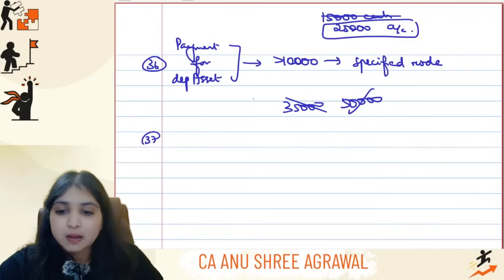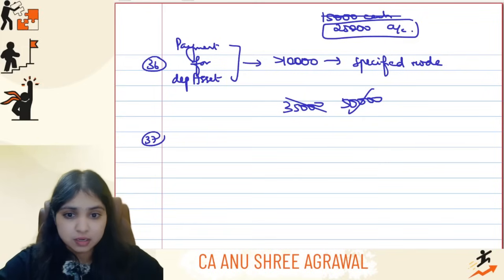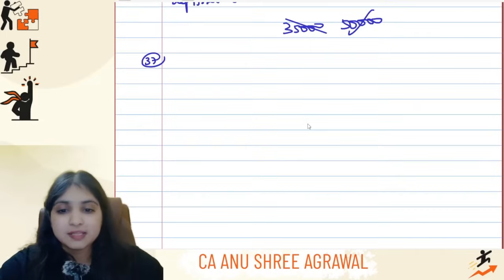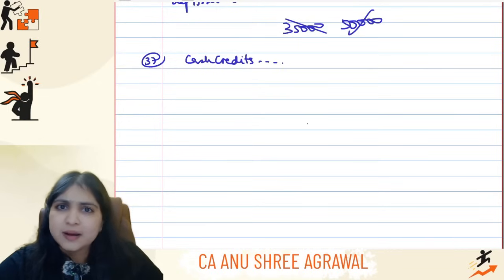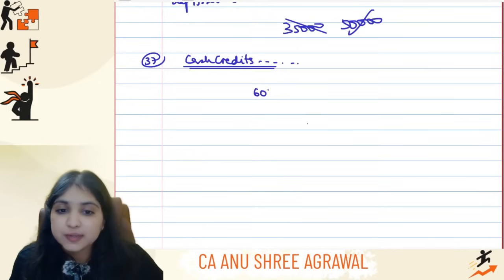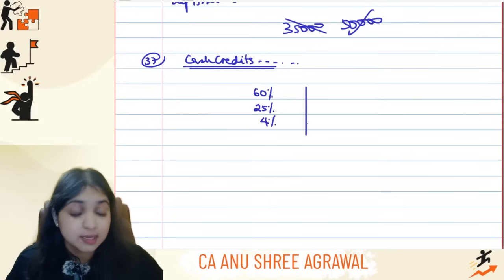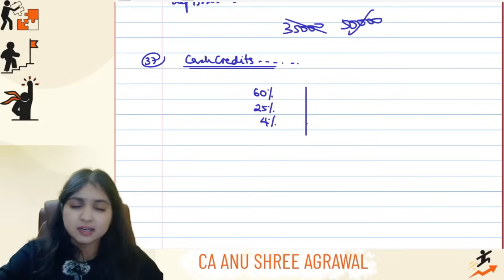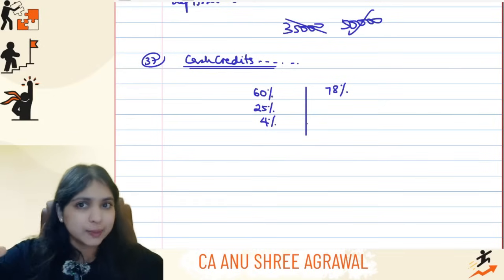Then comes point number 37. One minute. Yes, point 37 was about cash credits. So in case you have any cash credits, unexplained income, unexplained investments and all, remember two sets of calculations. If it's a descriptive question, you will do a proper breakup. You will show 60% basic tax plus mandatory 25% surcharge plus 4% cess. However, if it's an MCQ, then you will straight away do 78% effective tax and quickly close the question.